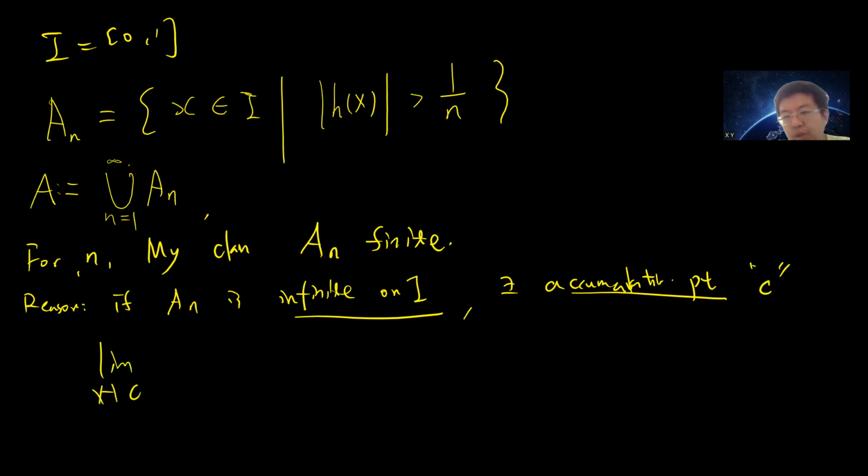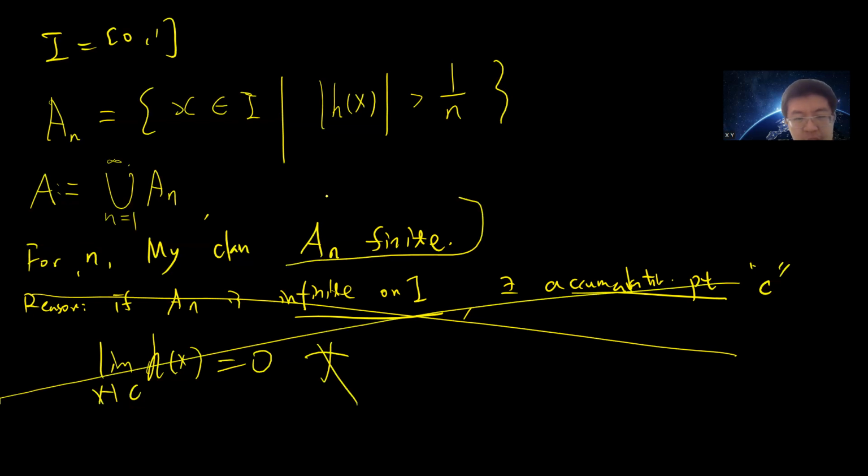Because this is an accumulation point, I can take this limit. But by definition, it should be 0 by the definition of h of x. But now this is impossible, right? Because h of x has absolute value greater than 1 over n for any fixed n. So this is a contradiction. So it means that A_n must be finite.